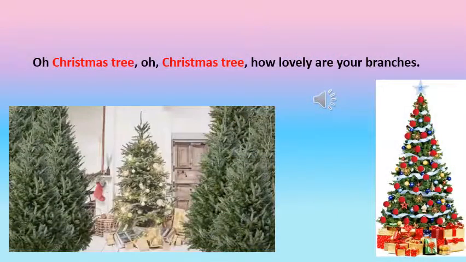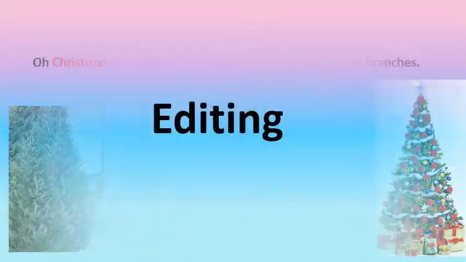Here is another example of an apostrophe. O Christmas tree, how lovely are your branches. Here the poet talks to the Christmas tree and says, how lovely are your branches. The poet speaks to the Christmas tree as if it is a person.